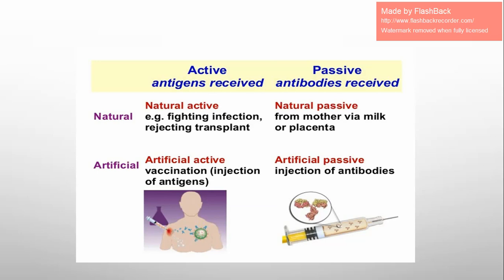And one of the familiar diseases that you may get when you get a deep cut or wound is tetanus. That's why you are injected immediately with the antibodies.